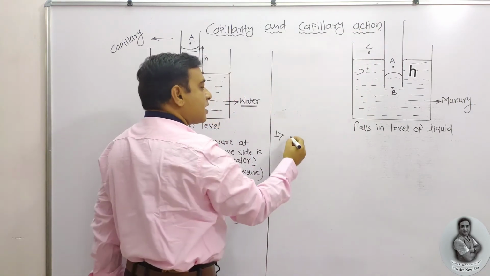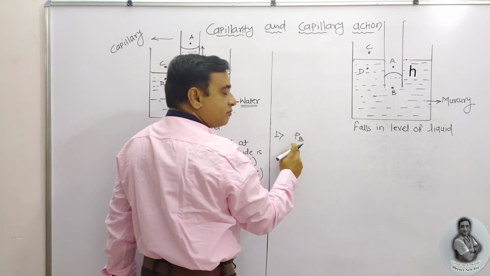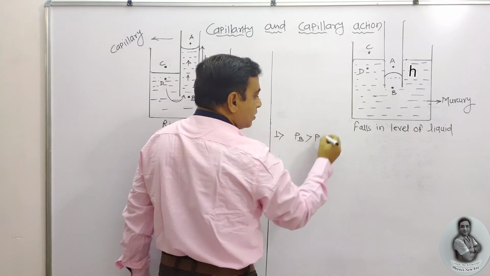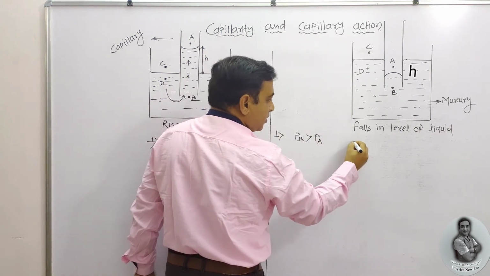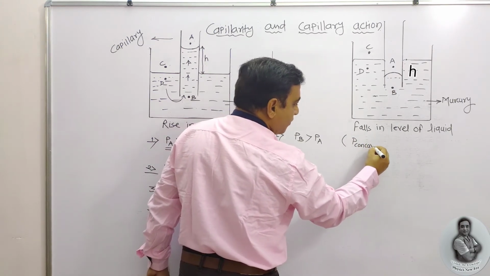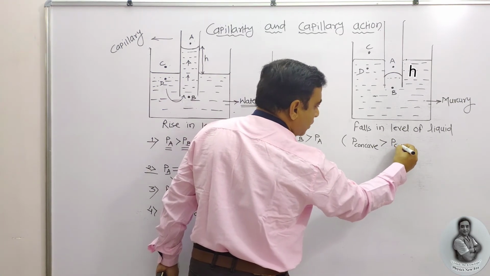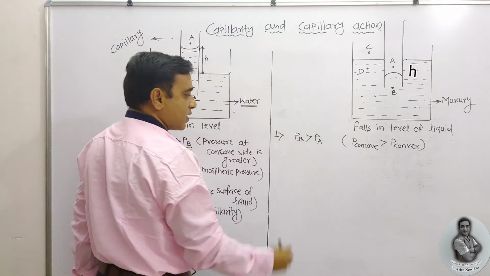We know that pressure at the concave side is greater as compared to pressure at the convex side. In short, symbolically I have written this one.